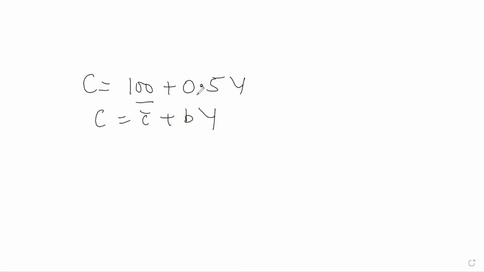Let us take one example: in an economy, the consumption function is C equals 100 plus 0.5Y. This is the equation for consumption. This 100 is autonomous consumption, which is called C bar. C is equal to C bar plus bY. So C bar is 100 here, b, which is MPC, is 0.5, and Y, which is income, is not given, which we will take. Now we will see how, when income increases, the value of APC falls.